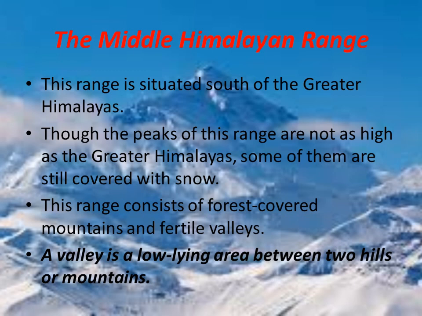Now let's go to the Middle Himalayan range, the second range of the Himalayas. This range is situated south of the Greater Himalayas. Though the peaks of this range are not as high as the Greater Himalayas, some of them are still covered with snow. This range consists of forest-covered mountains and fertile valleys. Now what is a valley? A valley is a low lying area between two hills or mountains where people live.